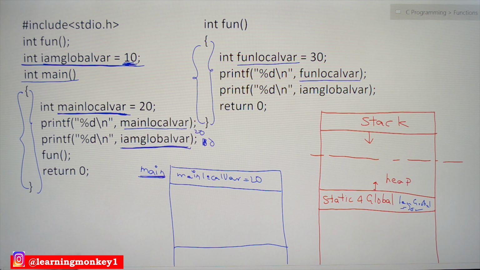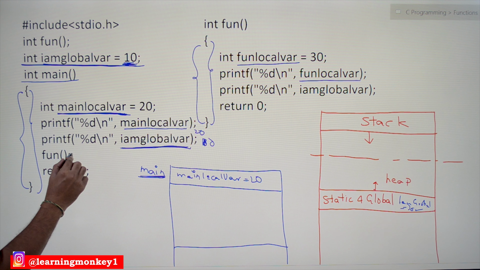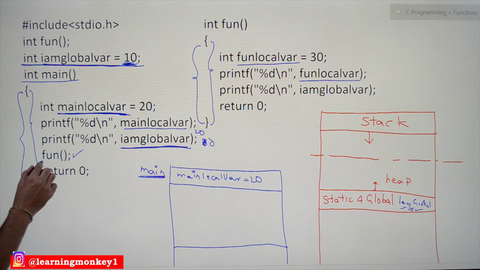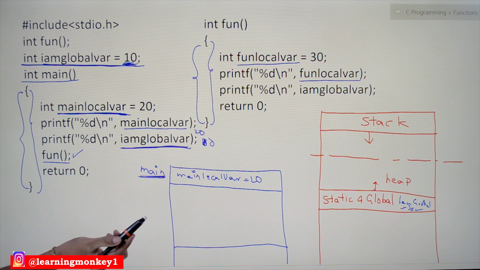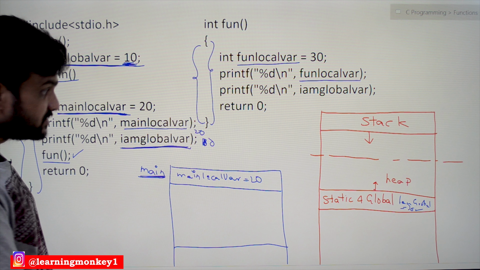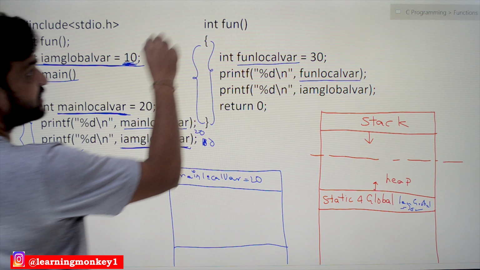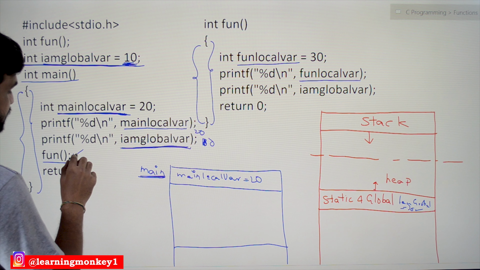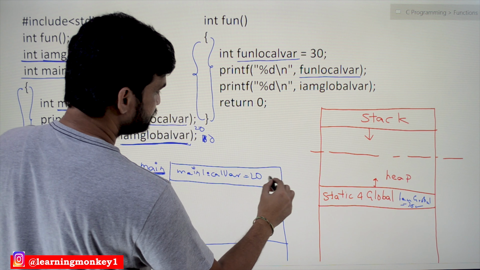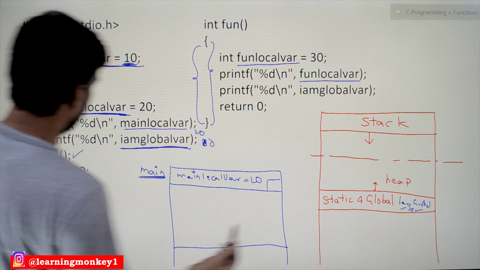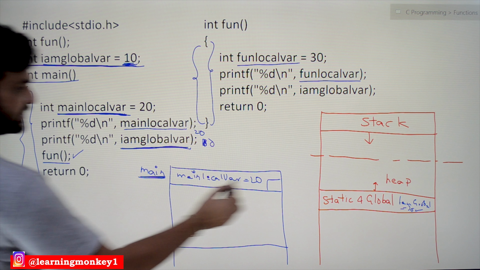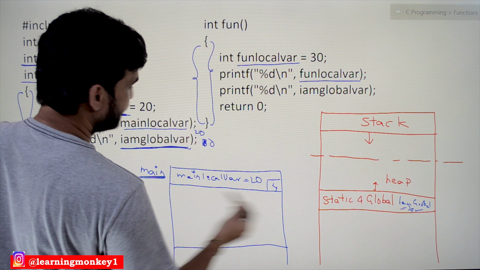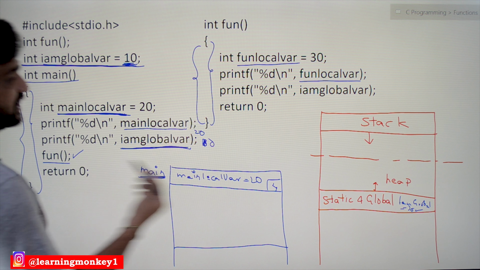Now in the process of executing this program, the function FEN has been called. The program will resume from the 5th line after coming back.